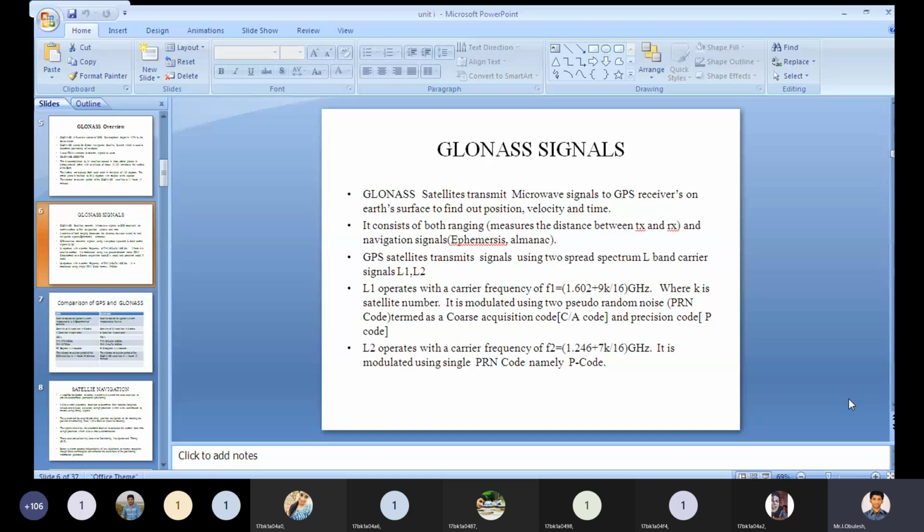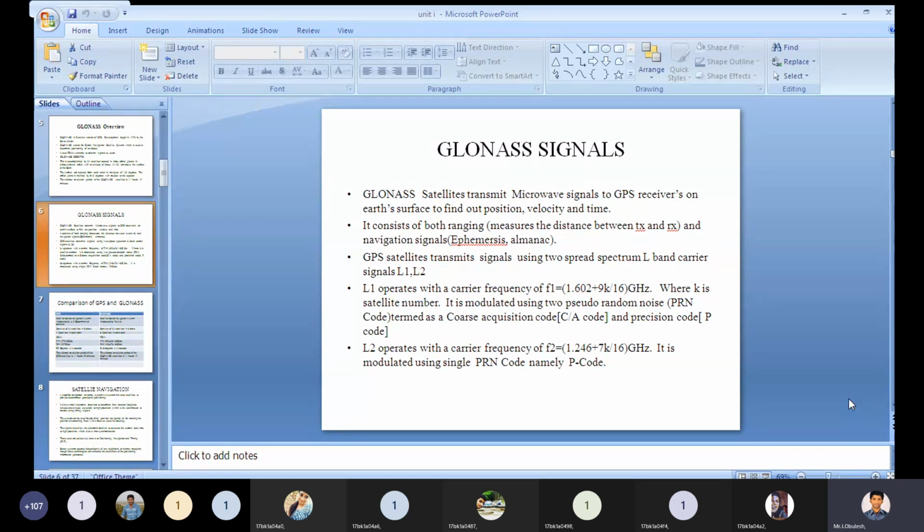L1 is 1.5257 gigahertz and L2 is 1.227 gigahertz.